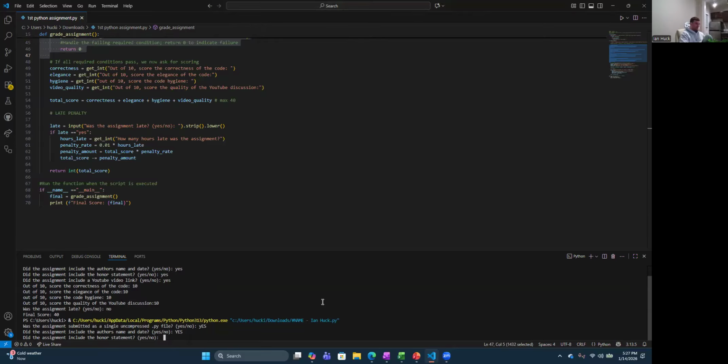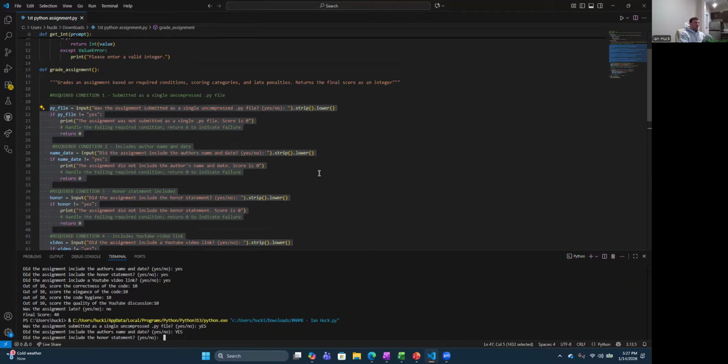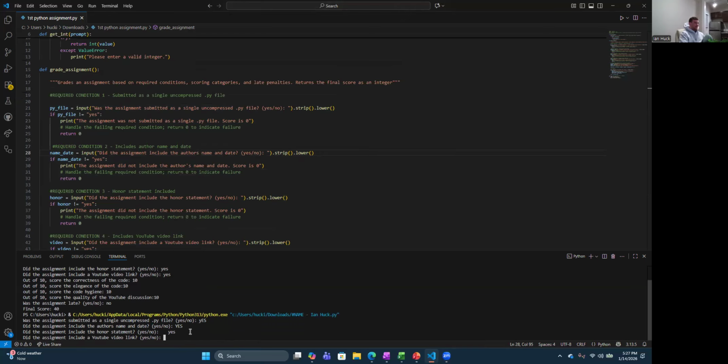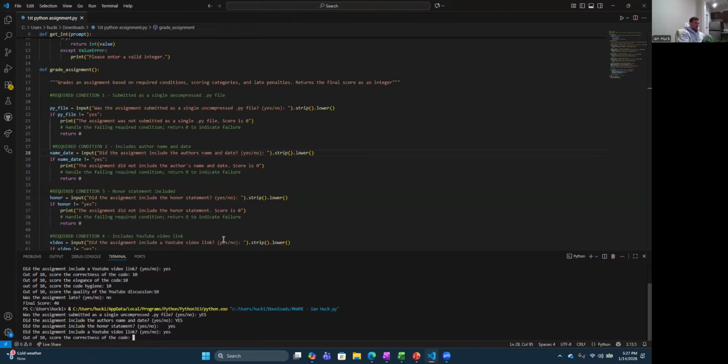I can even do a space to understand the dot strip right here. Yes. Yes. Oh, and then yes. And if I say no right here, it'll say you get a 0 for the assignment. But we're not gonna do that.